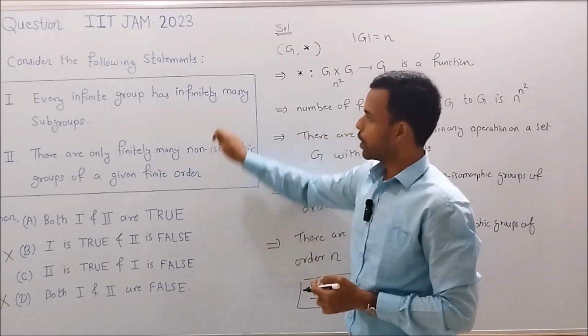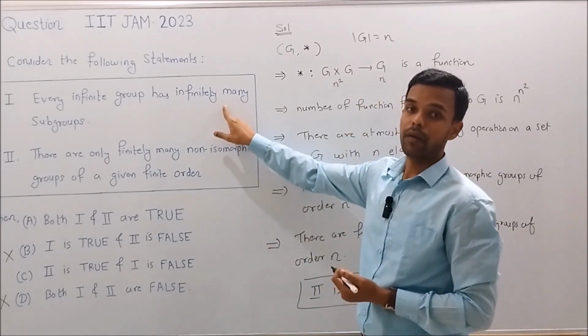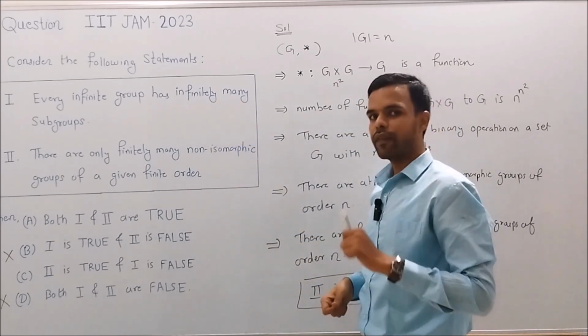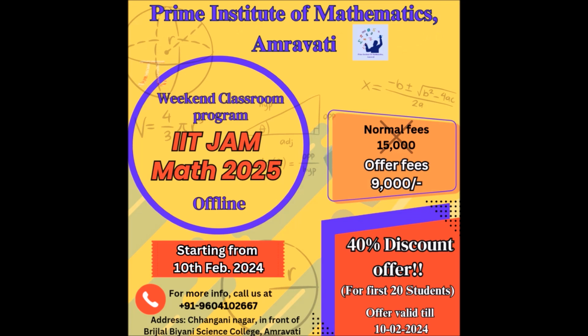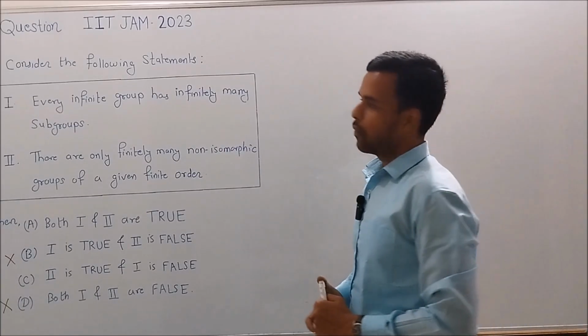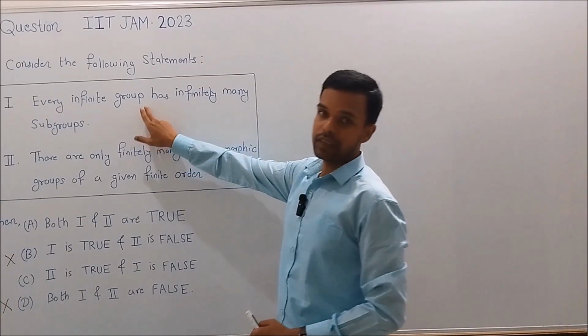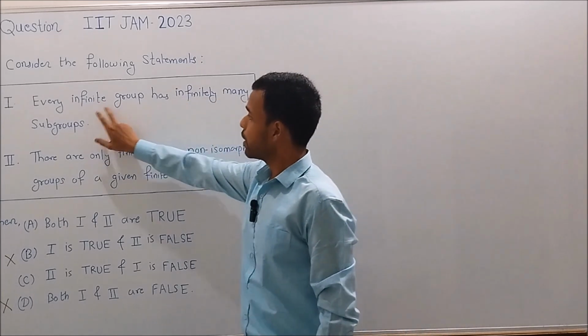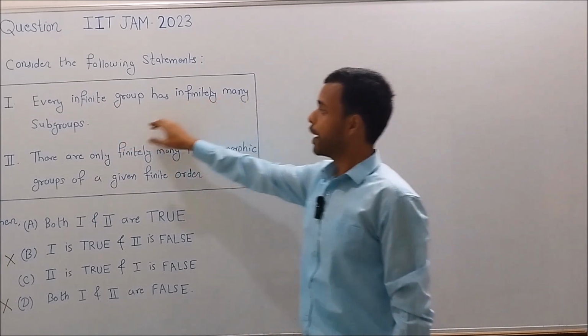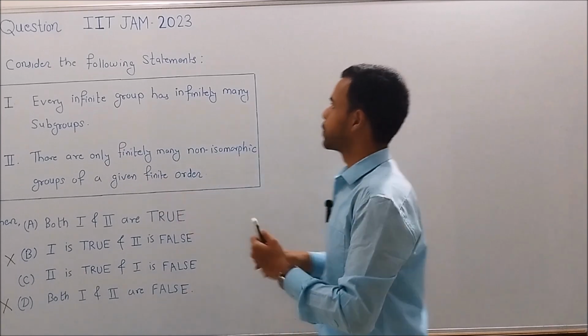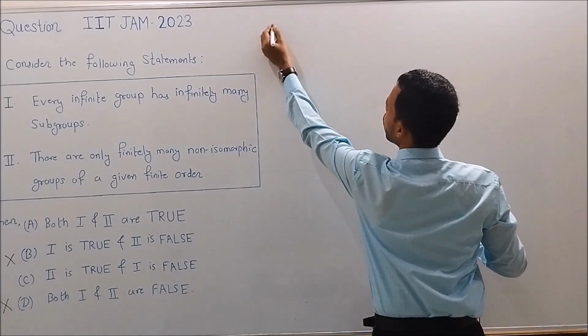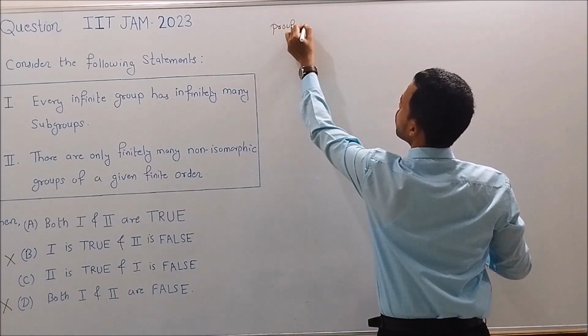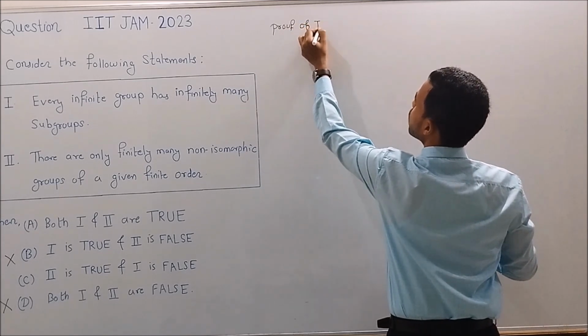So now we are left with options A and C. For this we need to verify whether statement 1 is true or false. So let's verify it. Now we will prove that statement 1 is also a true statement. That is, every infinite group has infinitely many subgroups. So let's prove it. Proof of statement 1.